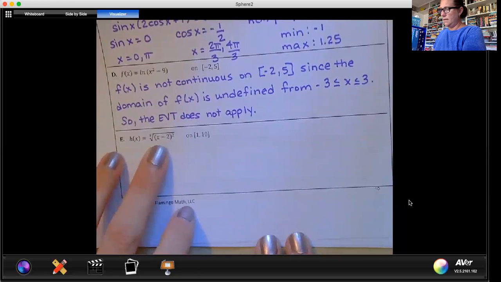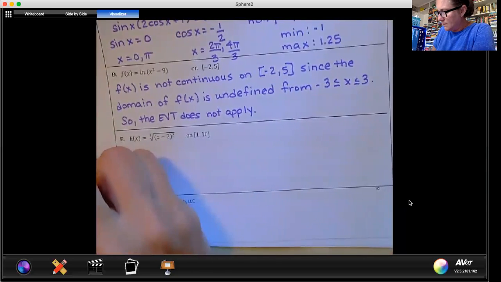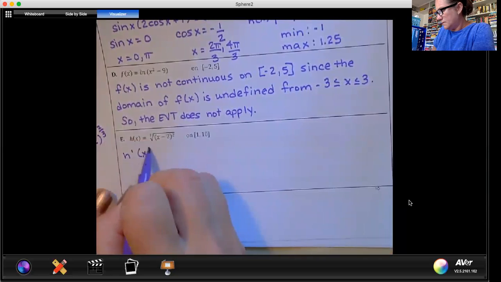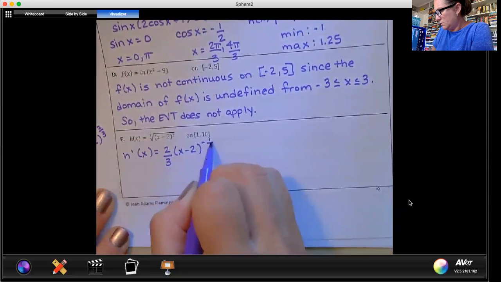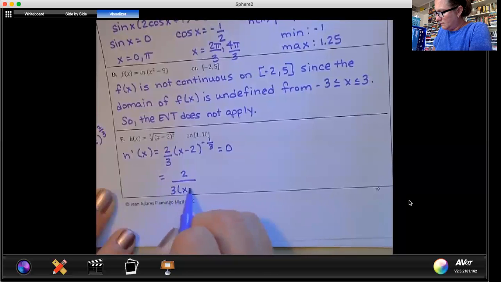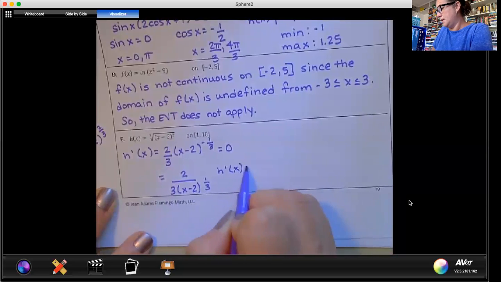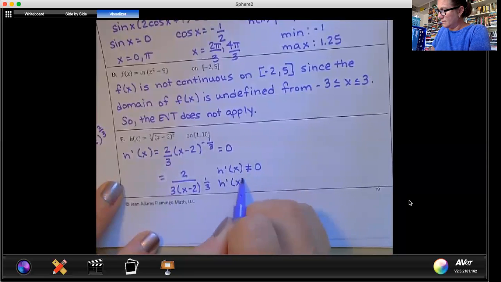All right, so taking a look, we have a cubed root of x minus 2 squared on 1 to 10. So this is x minus 2 to the 2/3 power. So h prime of x, bring down -1. So that's 2 over 3 times x minus 2 to the 1/3 power. So h prime of x doesn't equal 0 because the numerator doesn't have a variable. But h prime of x does not exist when x is 2.